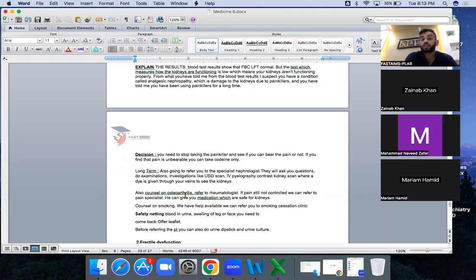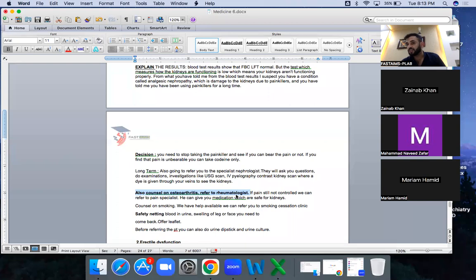Also counsel regarding the osteoarthritis, I'm going to refer you to the rheumatologist. Never forget even this, because this rheumatologist has prescribed the medication. And I have put it in many places, whenever he says, ask who prescribed this medication. If it is the GP, you can change. If it is some specialist, then refer to that specialist. This is the rule of thumb.